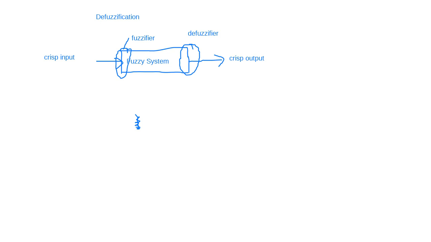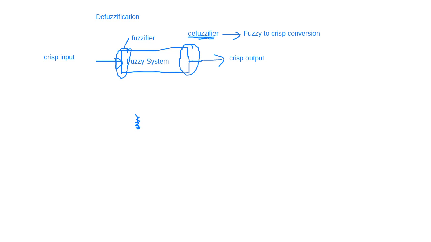And what's the role of the defuzzifier? Its role is fuzzy to crisp conversion, fuzzy set to crisp value conversion, in simple language.